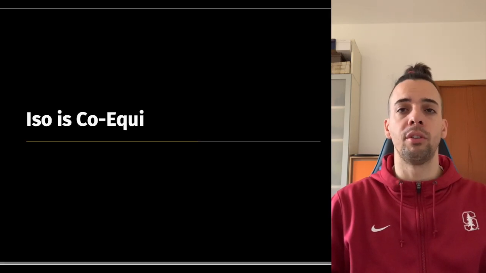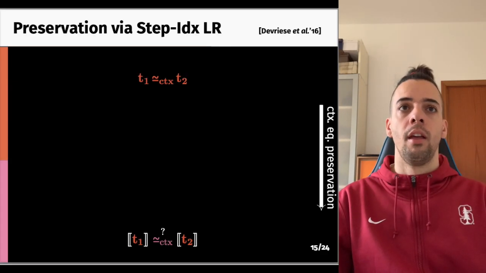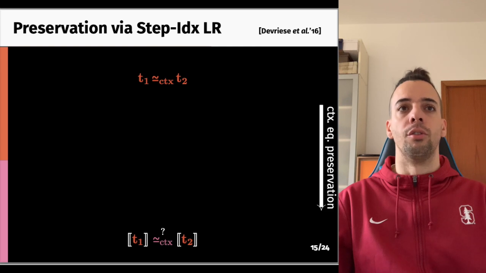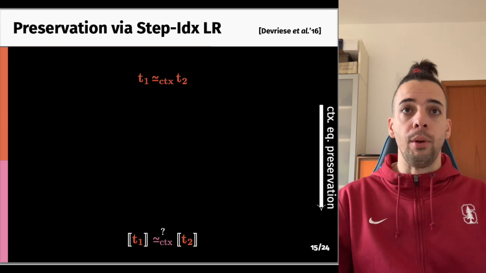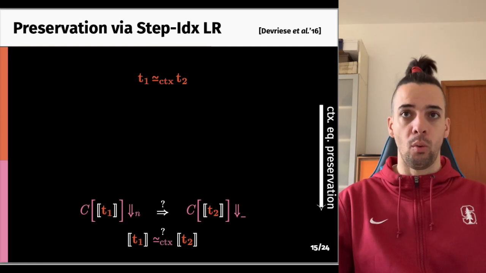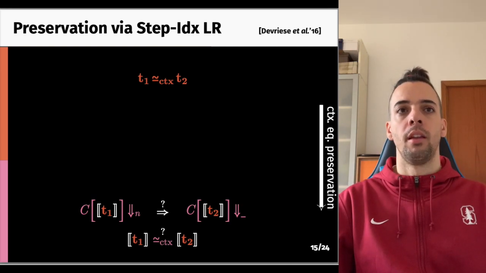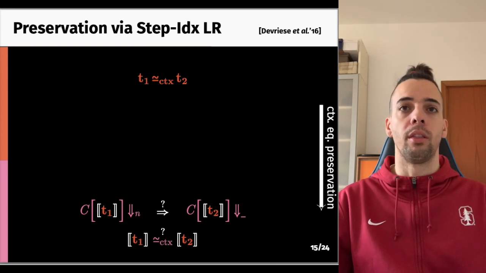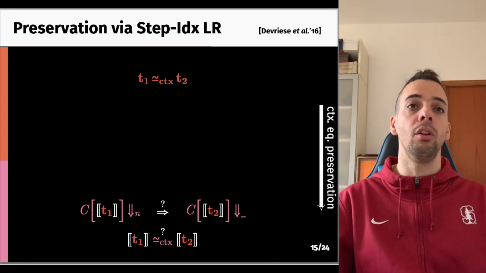Specifically, how did we prove such a preservation direction between ISO and EQUI? This direction is depicted in the slide. Notice the direction of the implication on the right. We start by knowing equivalence in ISO, which is here on the top, and we need to prove equivalence in EQUI at the bottom. By unfolding the definition of contextual equivalence, we need to prove that for any EQUI context, we have termination with a term if and only if we have termination with the other. By symmetry, we only prove one direction, and therefore assume EQUI C with compiled T1 terminates, and we need to prove that the same EQUI C with compiled T2 also terminates.